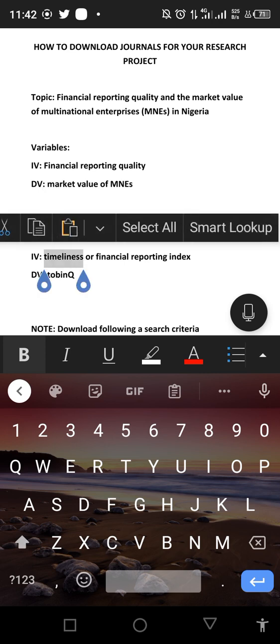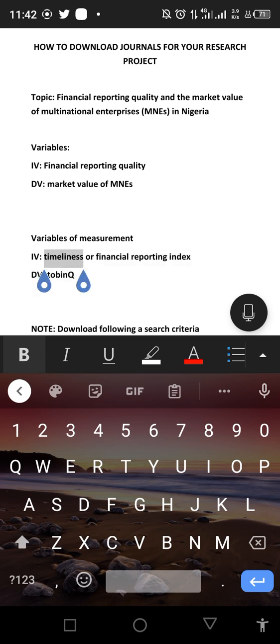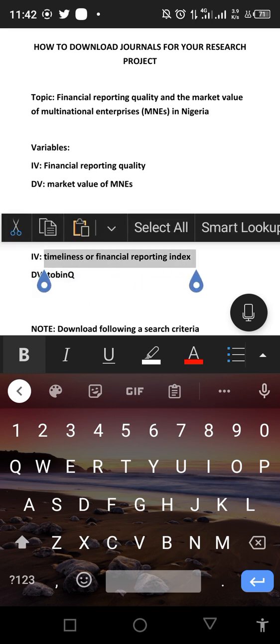Now, for me in this video, the variables of measurement for my independent variable are two, and I can choose one out of the two. It's not compulsory for me to choose both, because they both measure the same thing, which is financial reporting quality. So for my independent variable, I could measure through timeliness or financial reporting index.